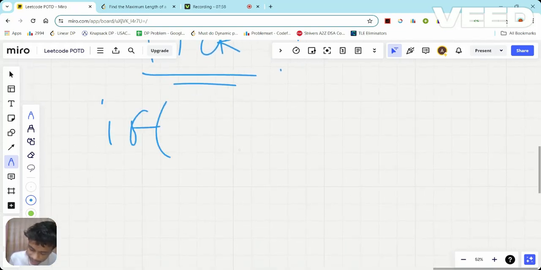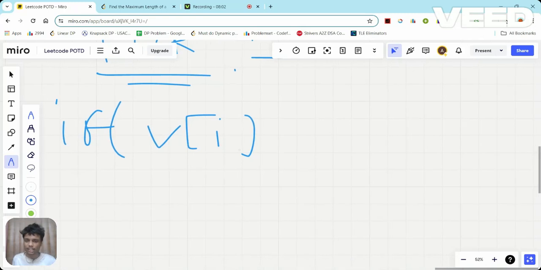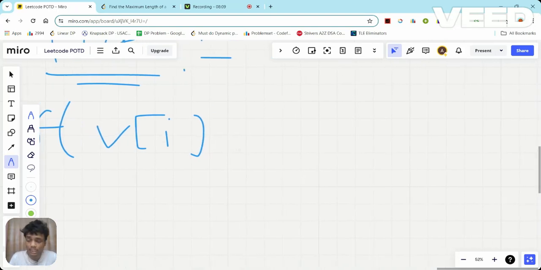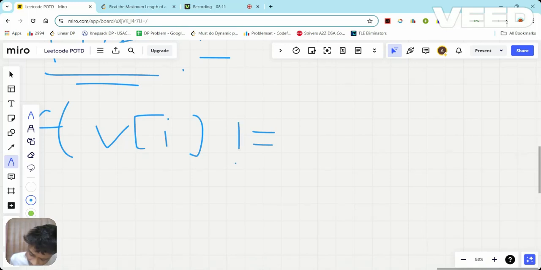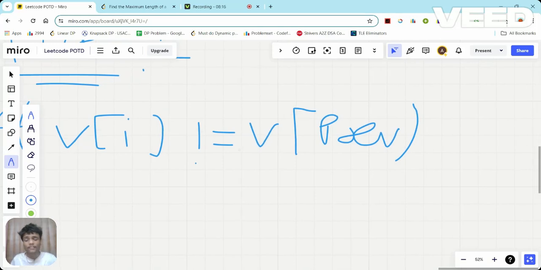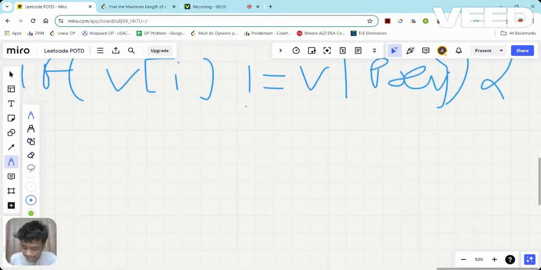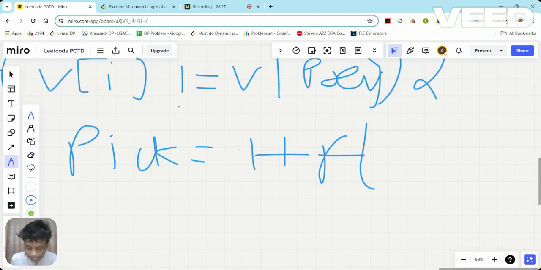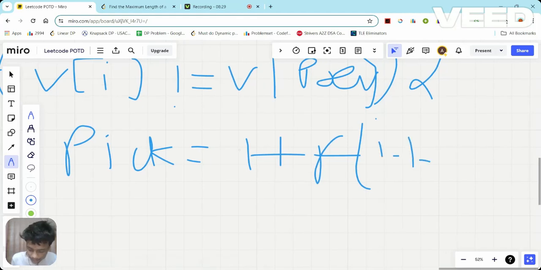Suppose the array is V. To have a short name, I'm considering V. The current element that I'm thinking to pick is V of I, right? Now, if it is not equal to the previously picked element, in that case I need to change the value of pick to 1 plus function f, and then I'll pass the next index.